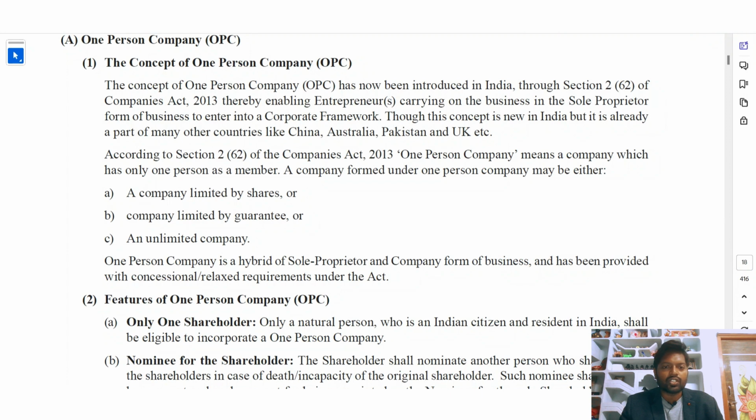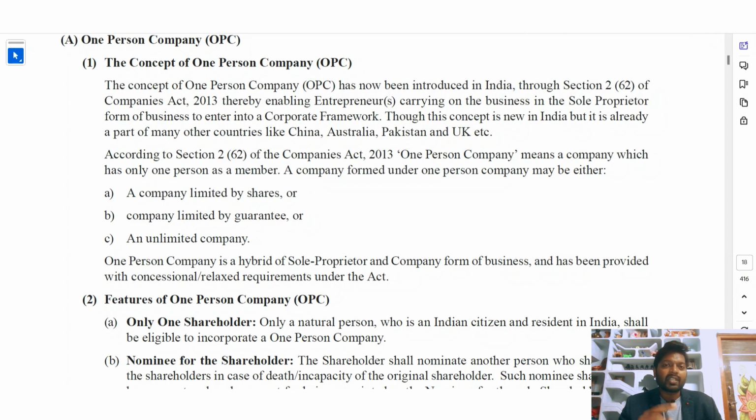According to section 2 clause 62 of the Companies Act 2013, one person company means a company which has only one person as a member. A company formed as a one person company may be either a company limited by shares, a company limited by guarantee, or an unlimited company. One person company is a hybrid of sole proprietor and company form of business and has been provided with concessional or relaxed requirements under the Act.